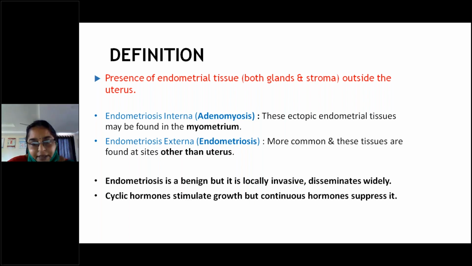Even though it is a benign disease, it is locally invasive and disseminates widely, it spreads widely. And it is stimulated by hormones. If we give hormones continuously, we can suppress this endometriosis. So, endometriosis is nothing but the presence of functional endometrial tissue outside the uterine mucosa. 2 types, externa and interna. Interna is present in the myometrium. Externa means outside the uterus. It's a benign variety.